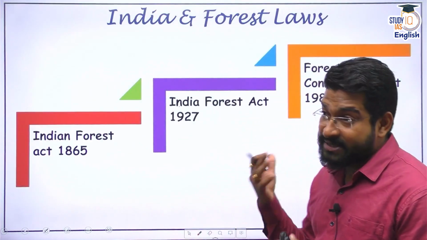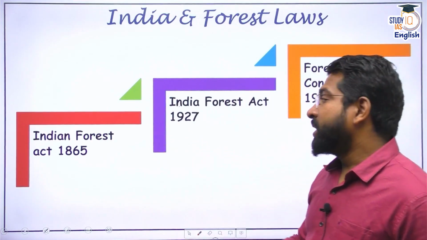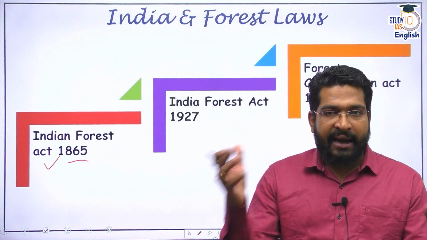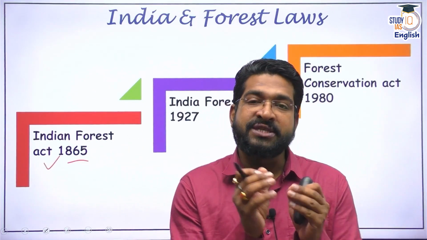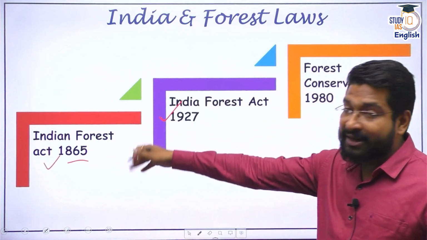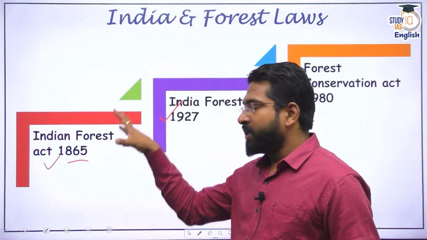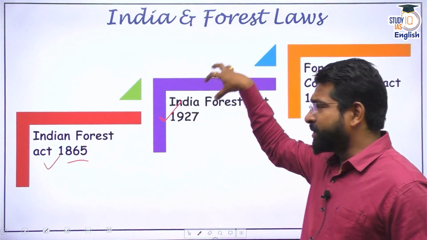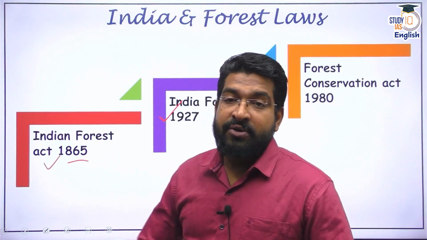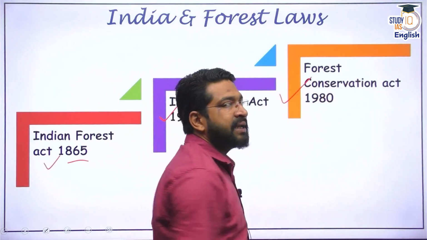Indian forest laws have a history from the colonial times. One of the initial acts with respect to forests came in 1865, the Indian Forest Act 1865. Later on, in 1878, another act had come, and different rules and regulations were all clubbed into the Indian Forest Act 1927. This still stands. Apart from this, for conservation of forests, we brought the Indian Forest Conservation Act 1980.